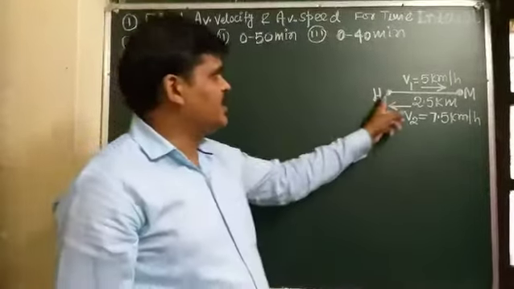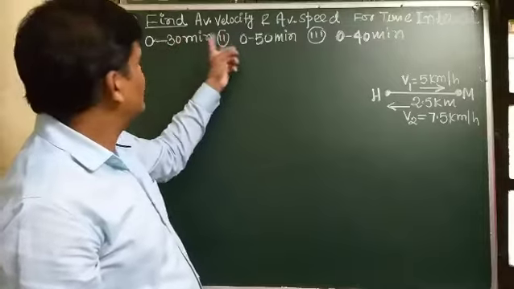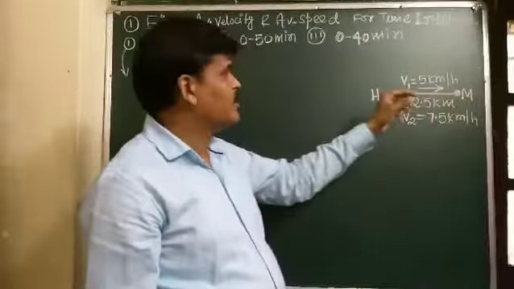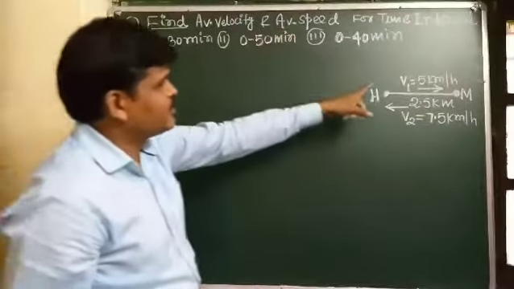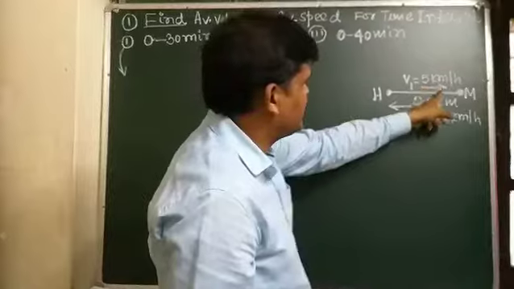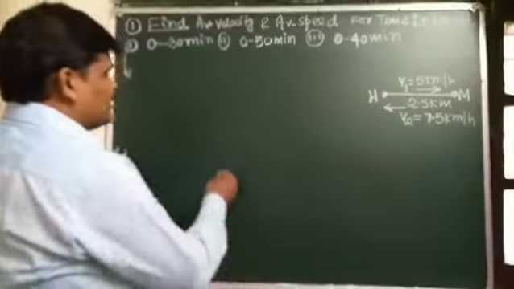So what is the time taken by the person to move from home to market? The speed is 5 kilometer per hour, and the distance traveled is 2.5 kilometer.